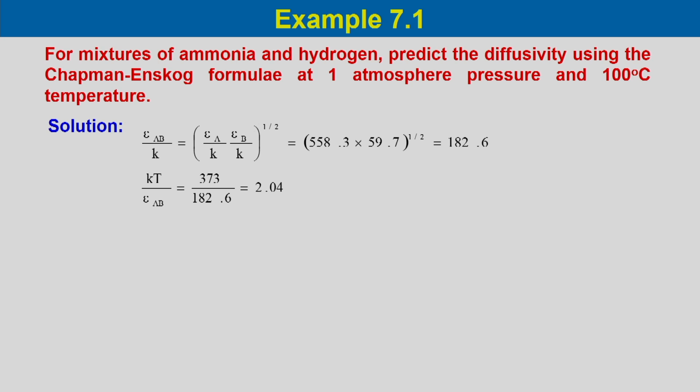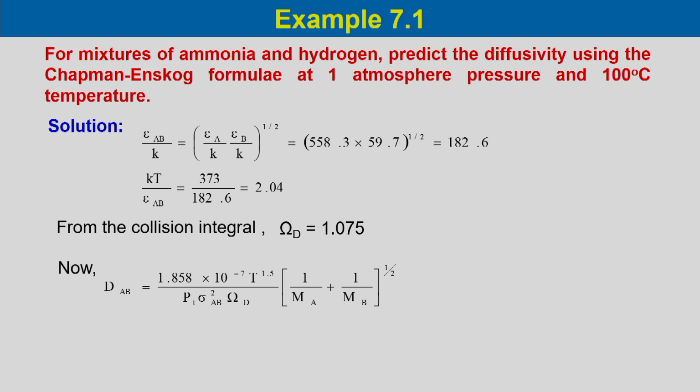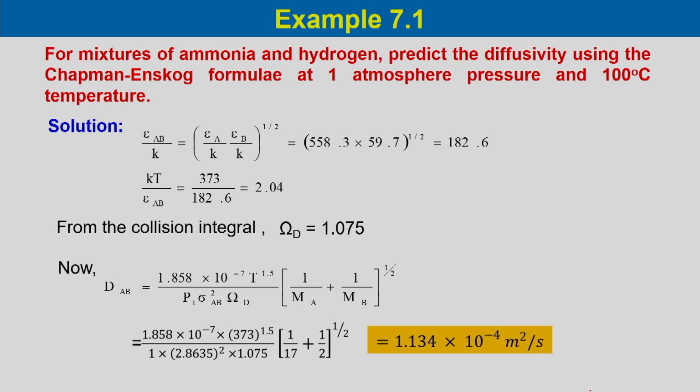Kt by epsilon A, we can then calculate 373 divided by 182.6, which would be equal to 2.04. Now, the collision integral would be equal to 1.075. So, if we substitute the parameters in this Chapman equation, we can obtain the diffusion coefficient as 1.134 into 10 to the power minus 4 meter square per second.